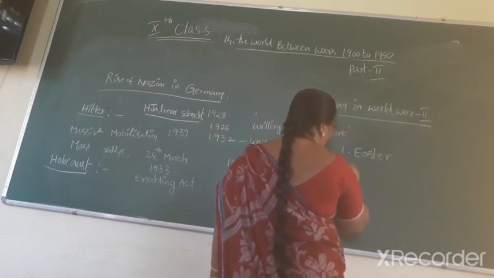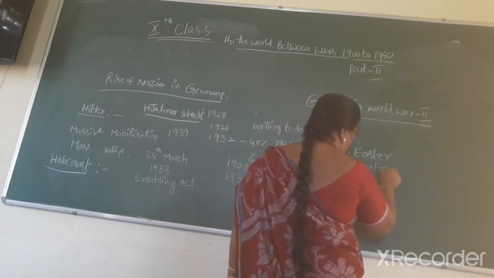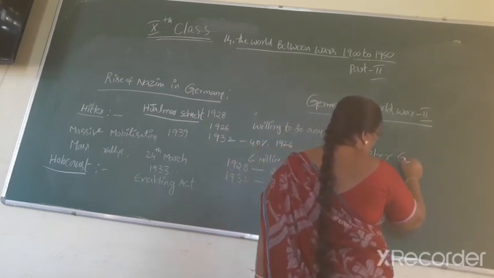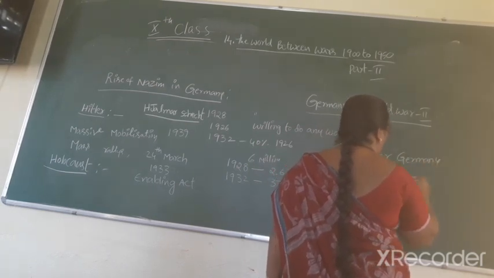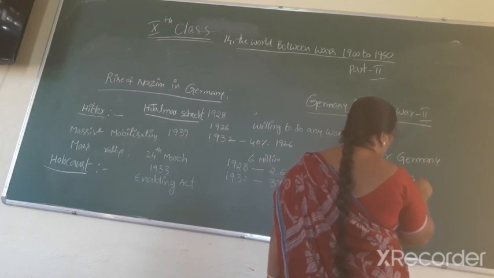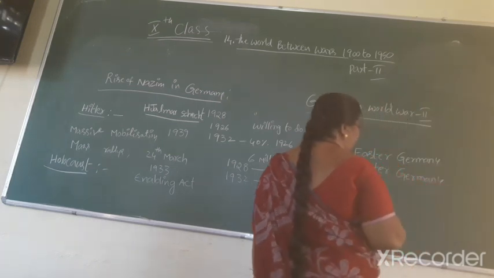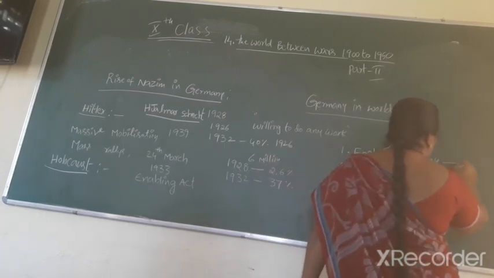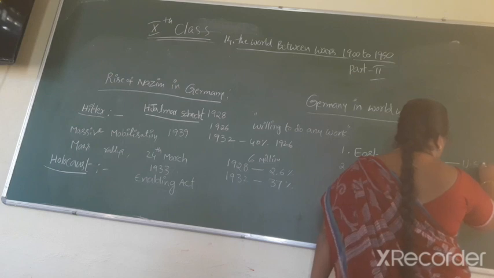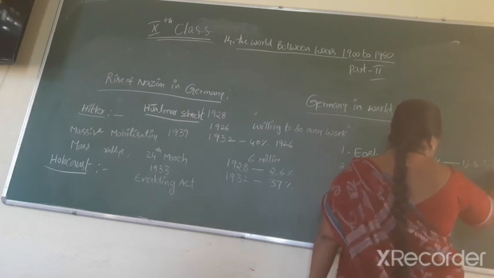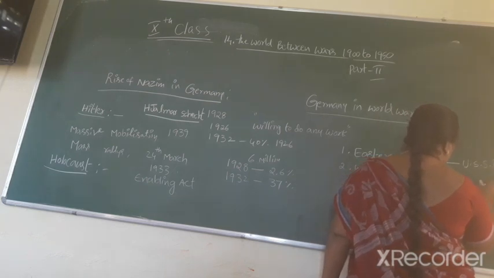Eastern Germany, under the influence of the USSR. Western Germany, under the influence of the USA.